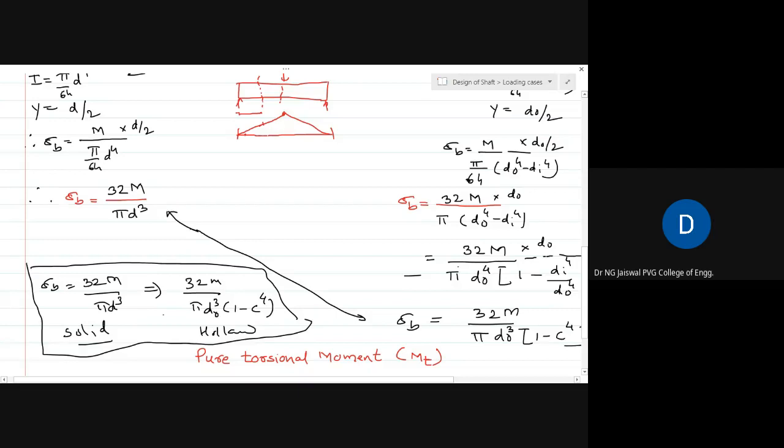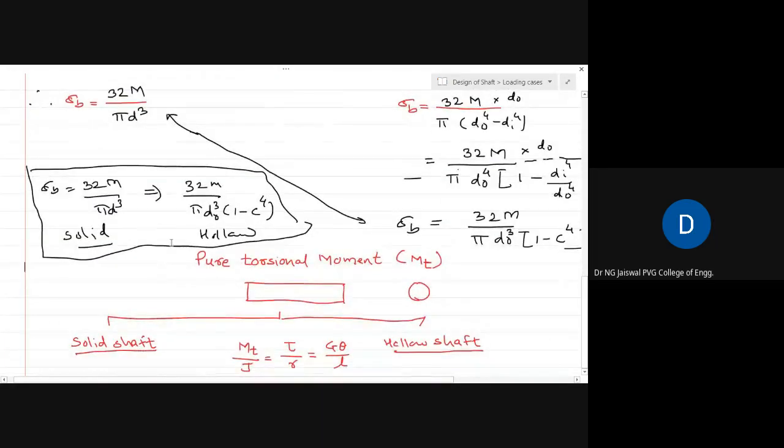Now, in your problem, if you first identify that the loading is such that the shaft is subjected to only bending moment, immediately you can write down the equation for bending moment. Sigma b is equal to 32 M upon pi d cube.